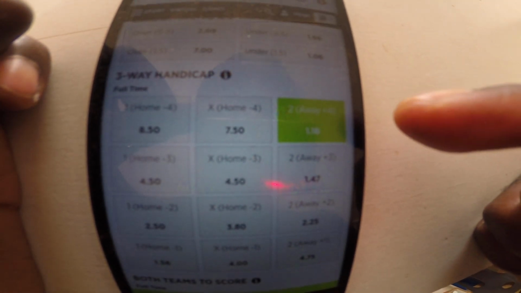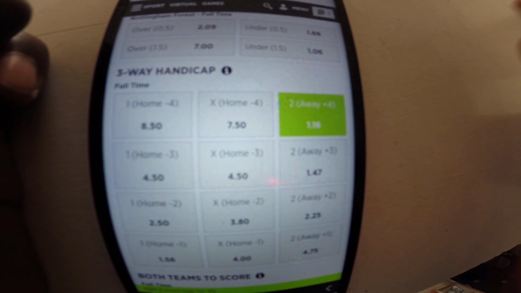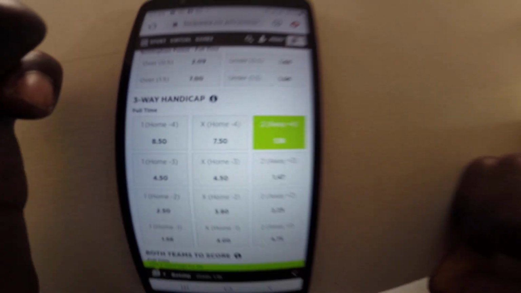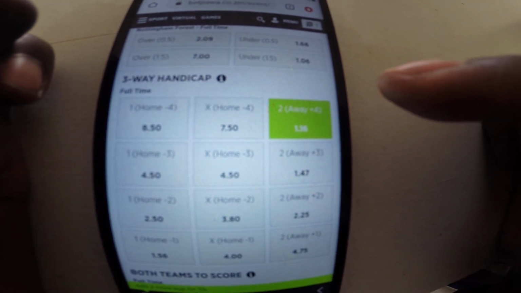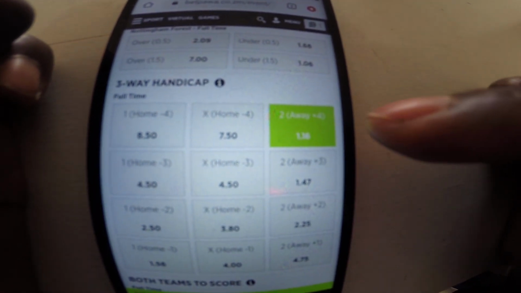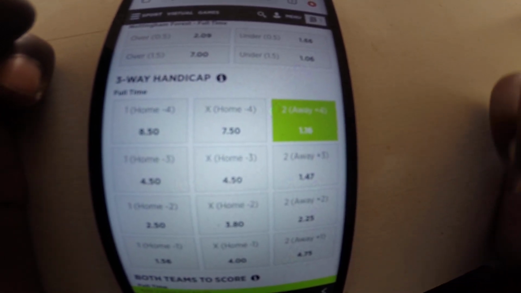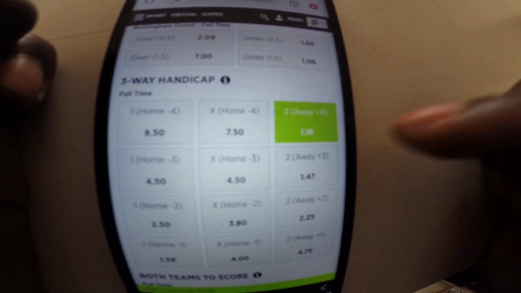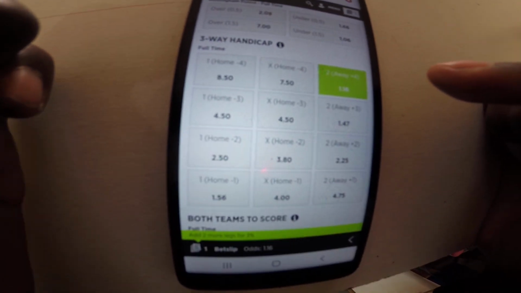Okay, because you've given Nottingham Forest 4 goals before the game actually starts. So you've seen what I mean when I say handicap simply means giving an advantage to a certain team before the game starts, or disadvantaging another team. So in this case, we are disadvantaging Arsenal and we are advantaging Nottingham Forest. Okay, we are giving Nottingham Forest 4 goals. So it means whatever the results, if Arsenal doesn't score more than, for example, 3 goals, this option will go through.